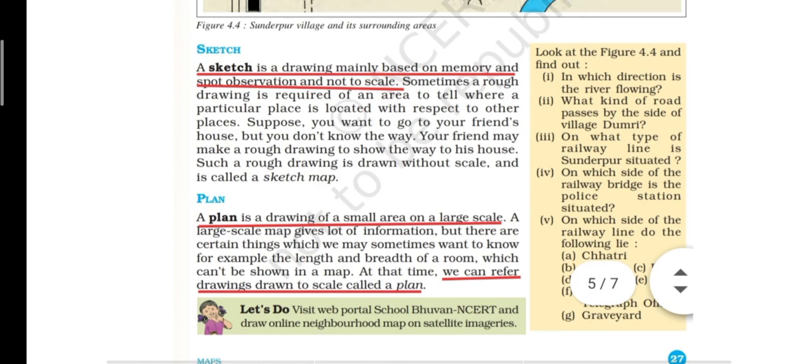So look here. This is an example of a plan, and this plan shows the dimensions of a house. Dimensions means the length and breadth of the house. Or here you can also see rooms are there, a hall is there, then a kitchen is there, and then a parking is there. So this plan shows the length and breadth of a building.